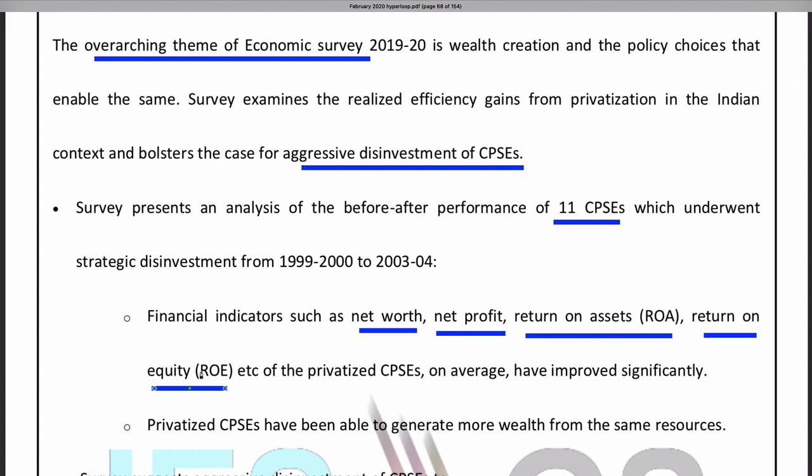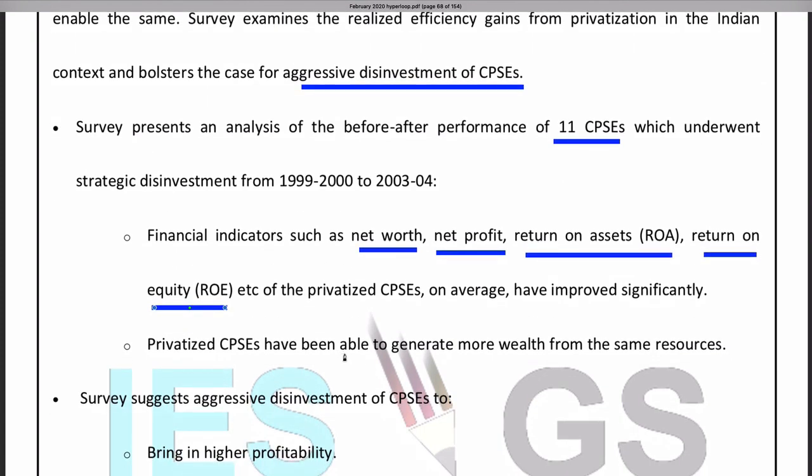And the survey tells that these financial performance indicators have improved significantly for the privatized public sector units. They are more able to generate more wealth from the same resources.